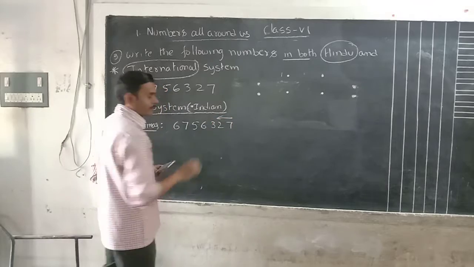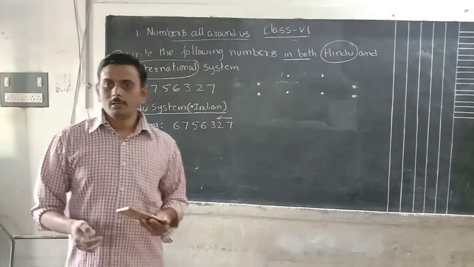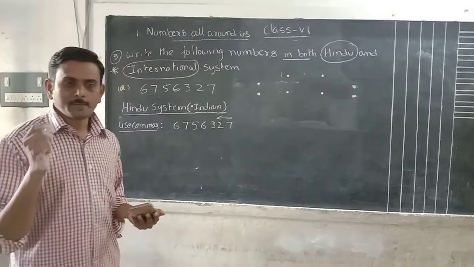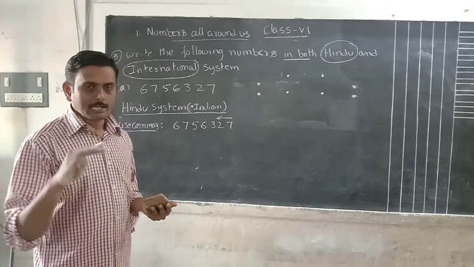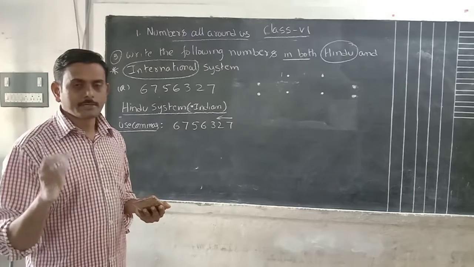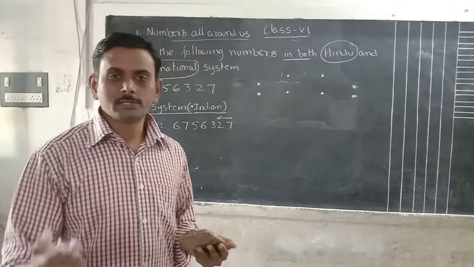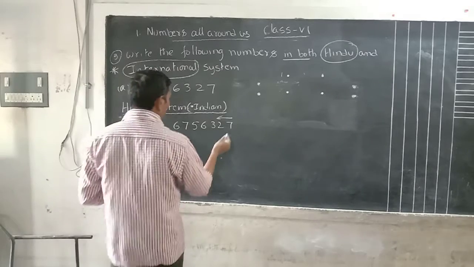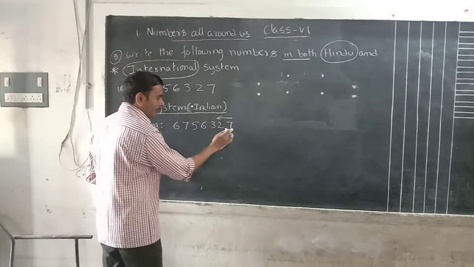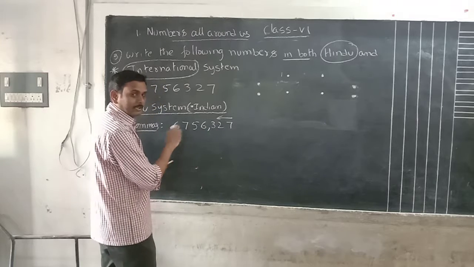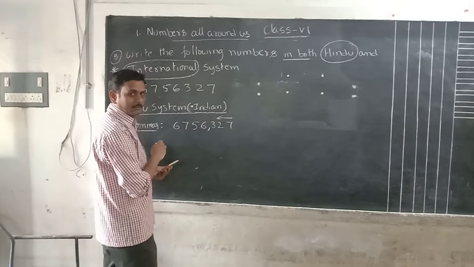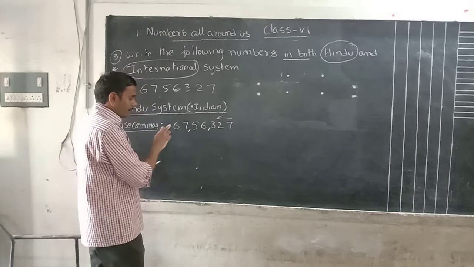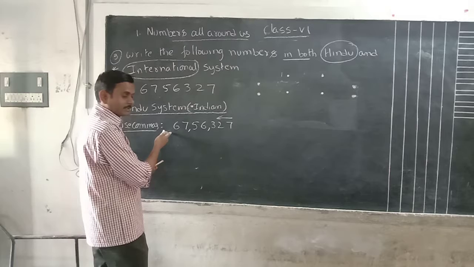From the right side, how do we place commas? Already we know how to use commas in the Indian system. The first comma we place after 3 digits. Later, after every 2 digits we place a comma. That means the first comma after 3 digits, 1, 2, 3, comma. Later every 2 digits, 1, 2. Then 1 is the last digit, so no need to place a comma.